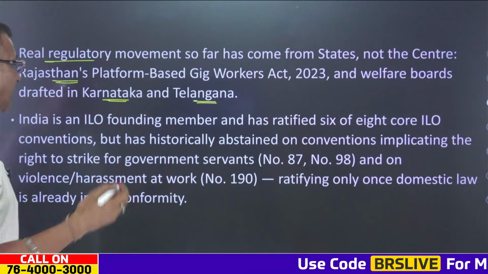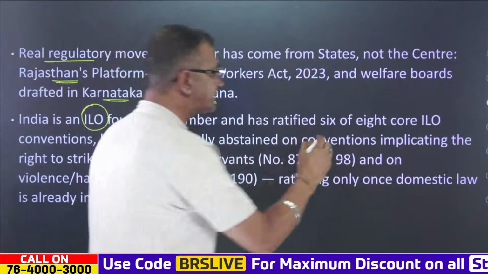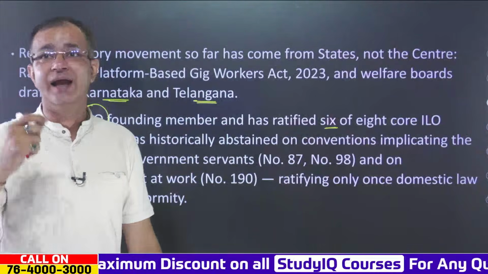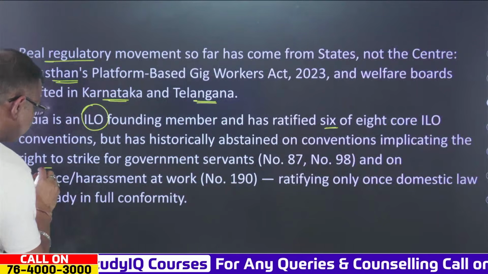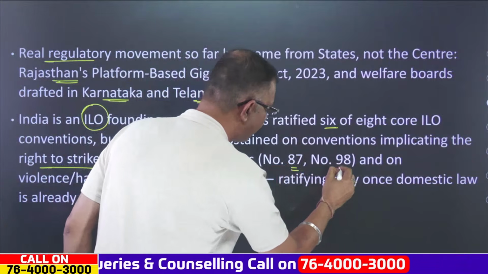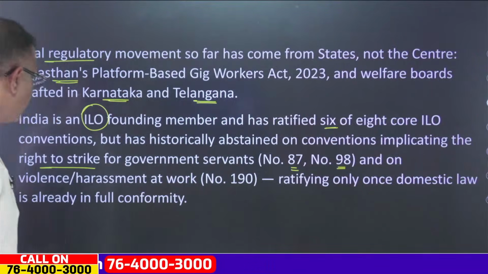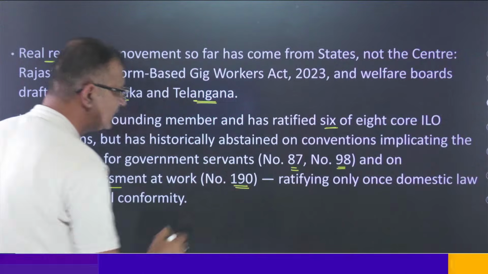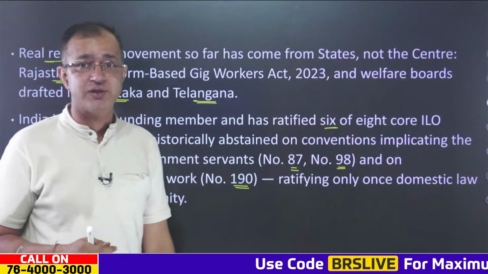Now when it comes to India, it is a founding member of the ILO and has ratified 6 out of the 8 core ILO conventions, but it has historically abstained on the conventions implicating the right to strike for government servants, that is number 87 and number 98. We have abstained on both of them, and also on violence or harassment at work, that is number 190, and we have ratified only once domestic law is already in full conformity.